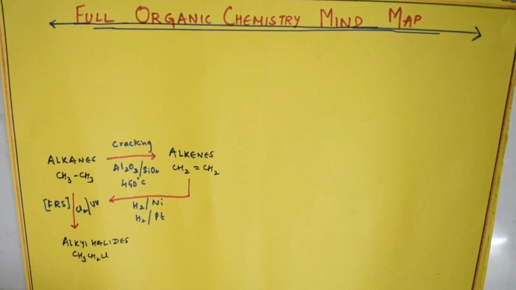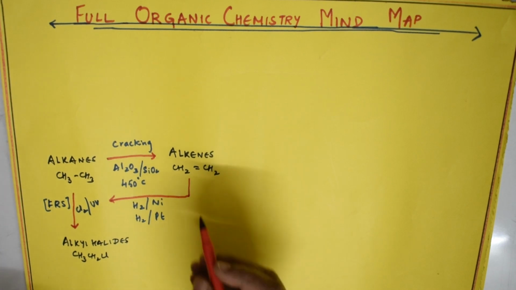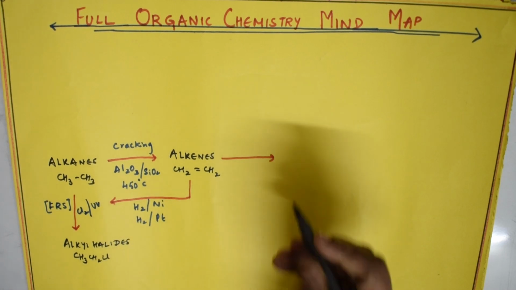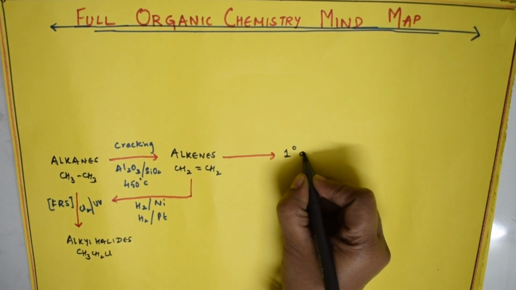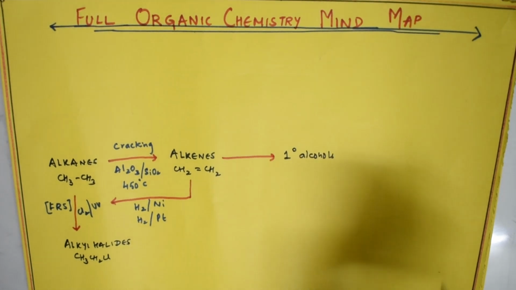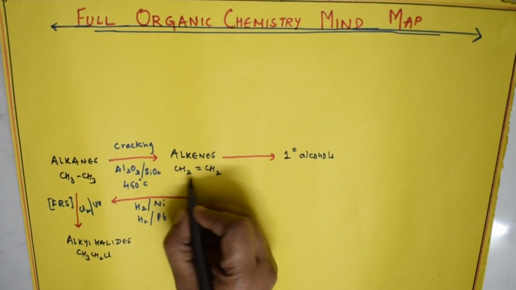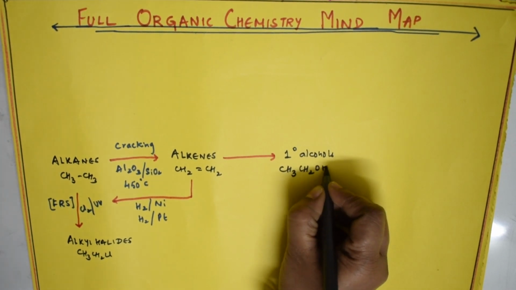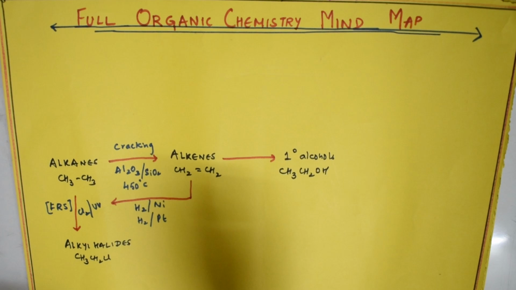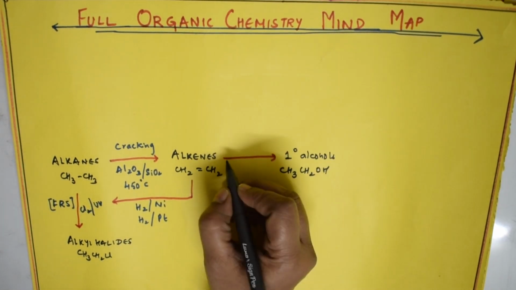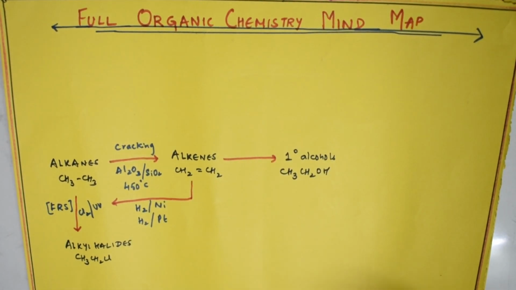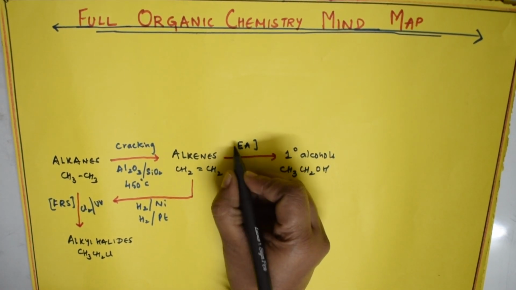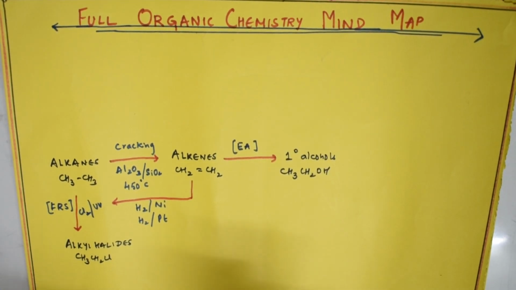Okay, done. Now gradually let us proceed further. If I have to convert alkenes to primary alcohols, how can I convert? Primary alcohols, what alcohol are you getting? Two carbons. So here also 2 carbons. How can I get primary alcohol from alkenes? By a process called hydration. The method we are going to use is EA. EA stands for electrophilic addition. I'm going to use electrophilic addition for converting.